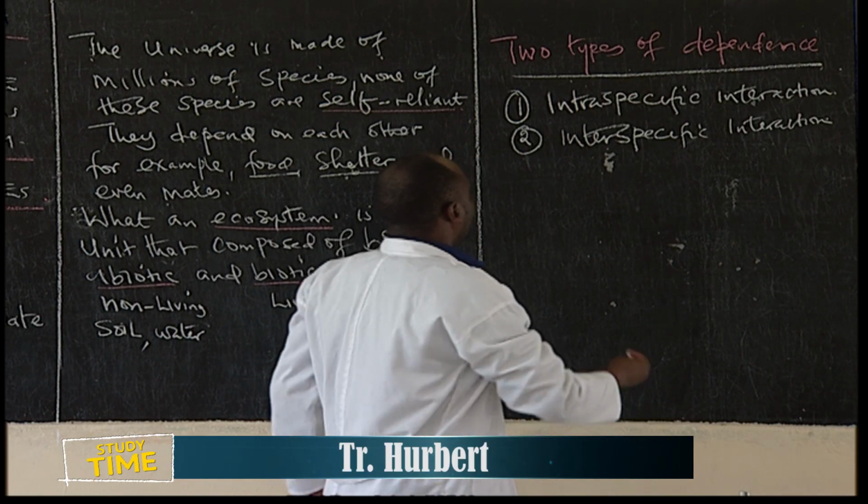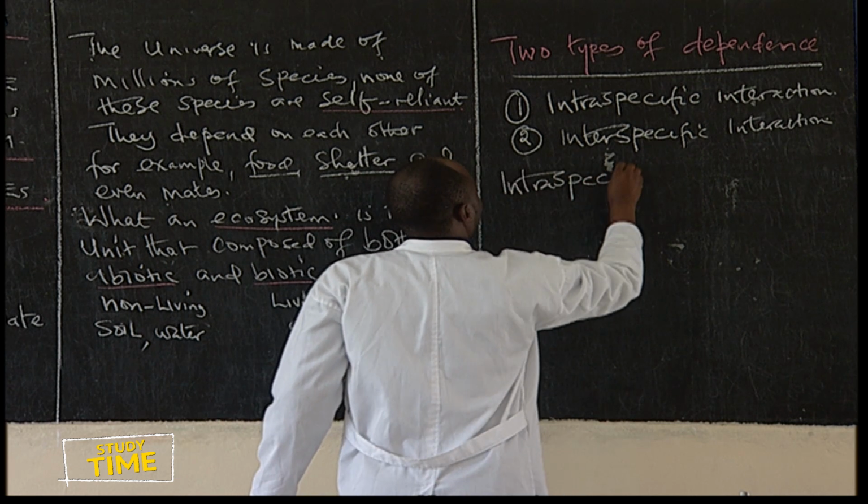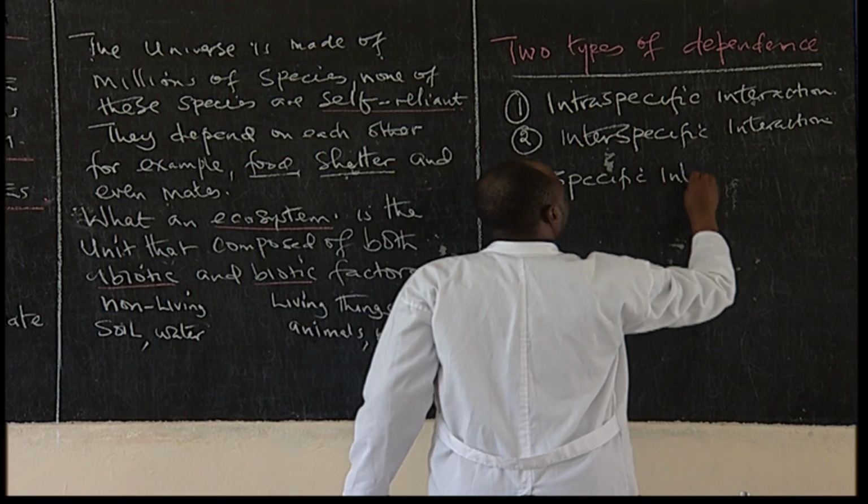So here I can write intraspecific interaction.